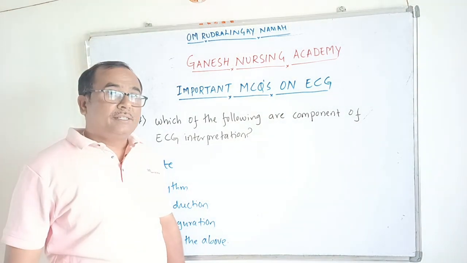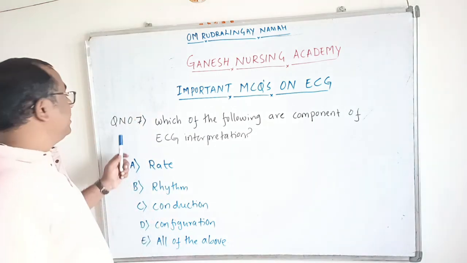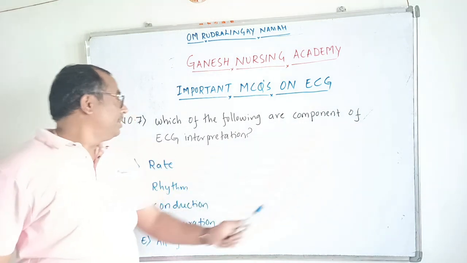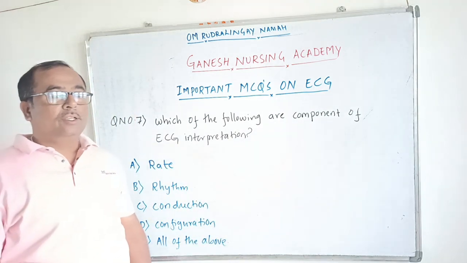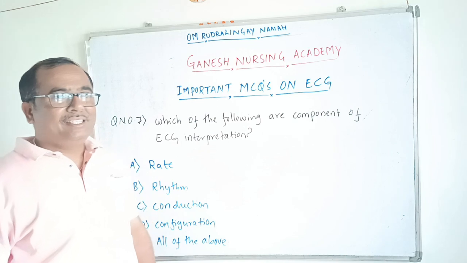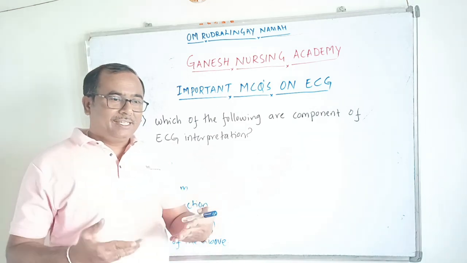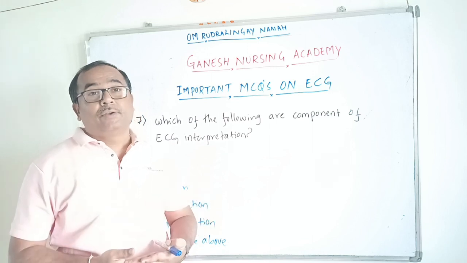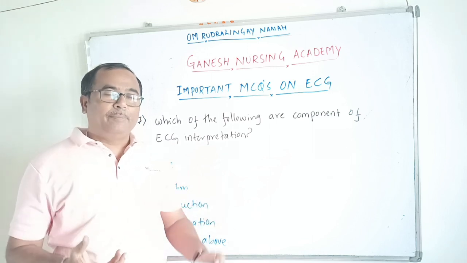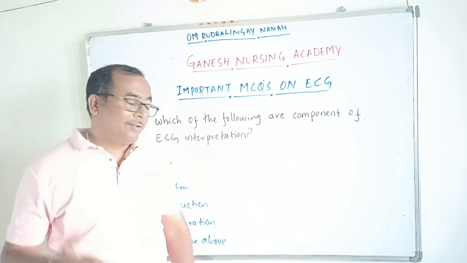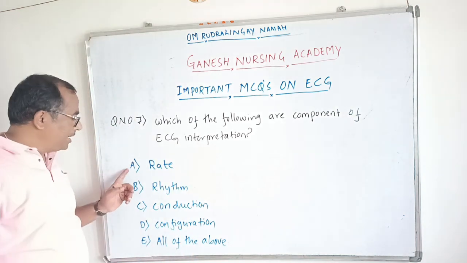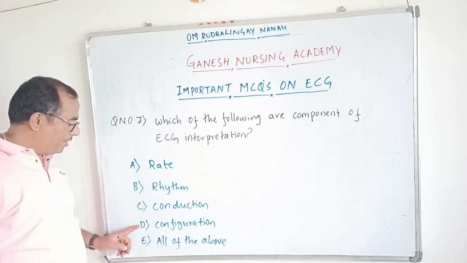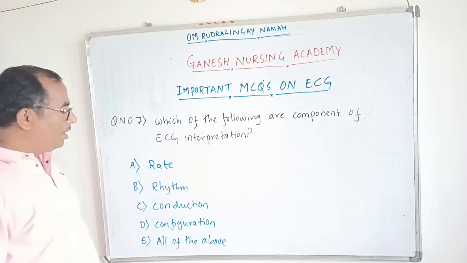Okay, dear aspirants, let's discuss the next question. Question number 7. Which of the following are components of ECG interpretation? Whenever we take an ECG of a patient and get the ECG in our hand, what are the interpretation components which will help you to understand the ECG very well? Options are: option A rate, option B rhythm, option C conduction, option D configuration, and option E all of the above.